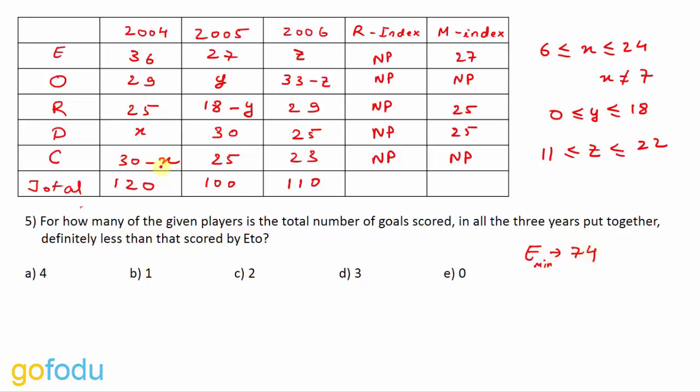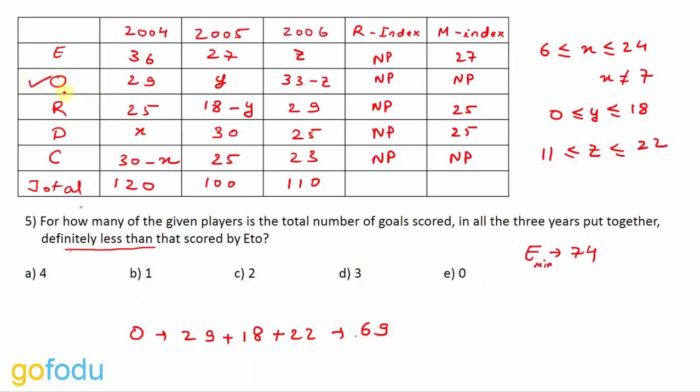So the minimum number of goals by Eto'o is 74. Now we have to check the maximum number of goals by the others, so that we can check definitely less than Eto'o. For Owen, we have 29 plus Y, where the maximum is 18, and that value can be at most 22. So the total comes out to be 29 plus 18, 47, plus 22, 69. So it is definitely less than Eto'o.